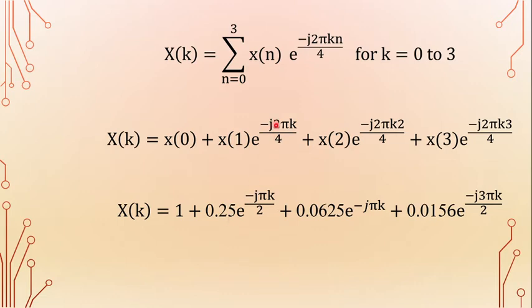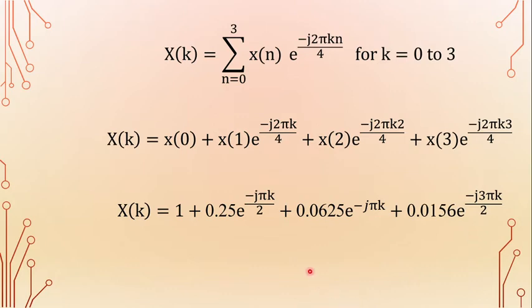That is equal to, x of 0 value is 1 plus x of 1 is 0.25. Now here the 2's are cancelled. The remaining exponential factor is e power minus j pi k by 2, plus x of 2 value is 0.0625 e power minus j pi k, plus x of 3 value is 0.0156 into e power minus j 3 pi k by 2.